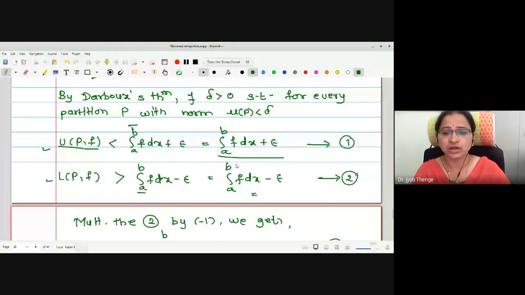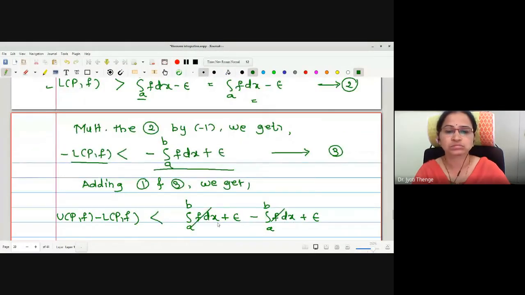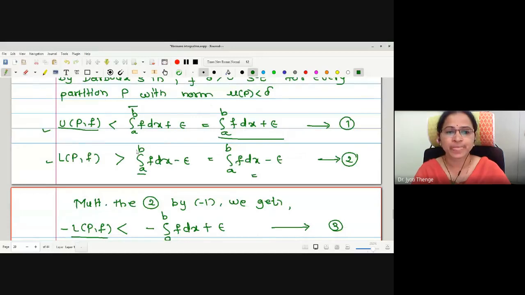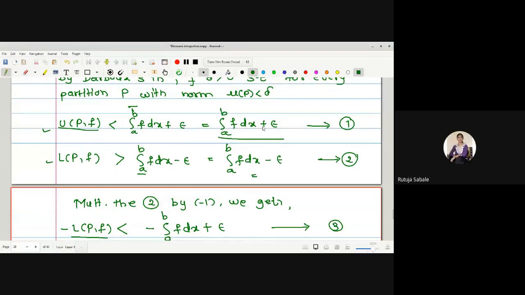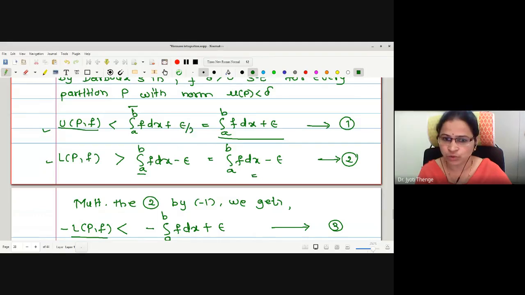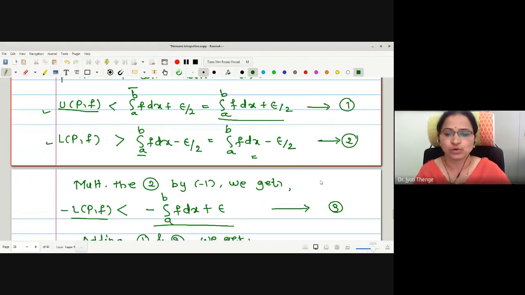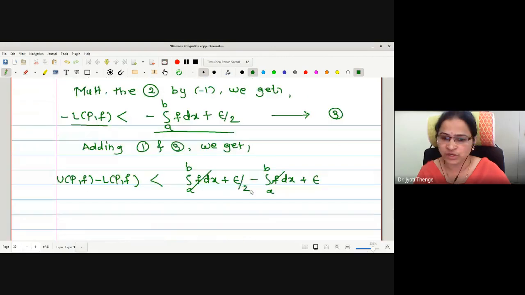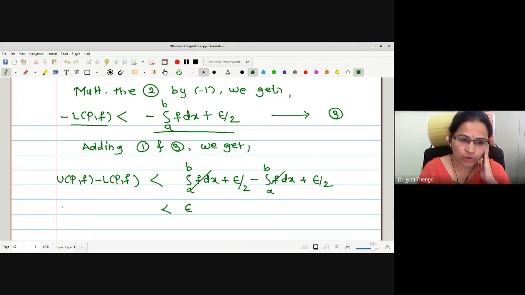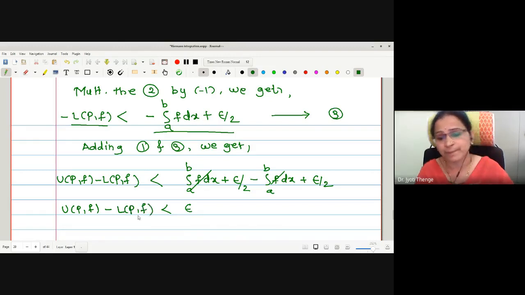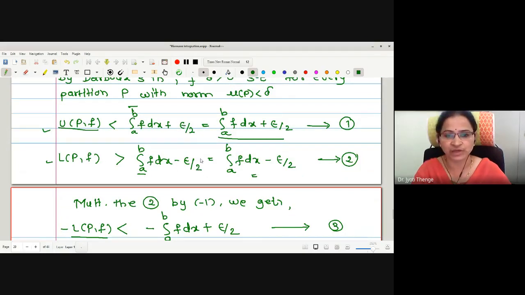So what adjustment do I have to do in order to make this addition epsilon? What should I write here? Epsilon by 2. Good. Therefore, in equation number 2, I will write epsilon by 2. Here epsilon by 2, here it is epsilon by 2. Correct? Then here also it will be epsilon by 2 and epsilon by 2, so that in all it gives us epsilon. I have not forgotten to adjust this epsilon, remember. Purposefully I am showing why it is necessary to make the adjustment in this epsilon value.